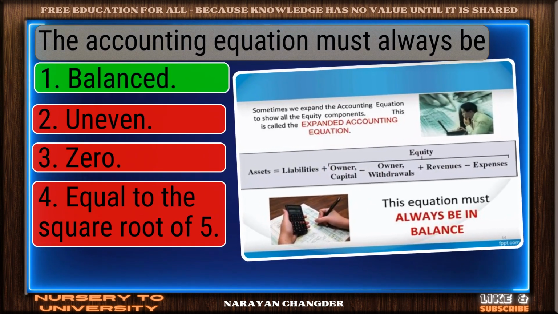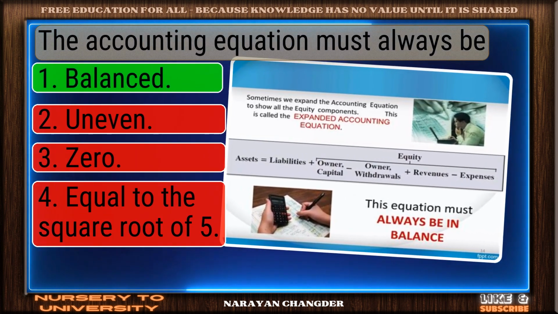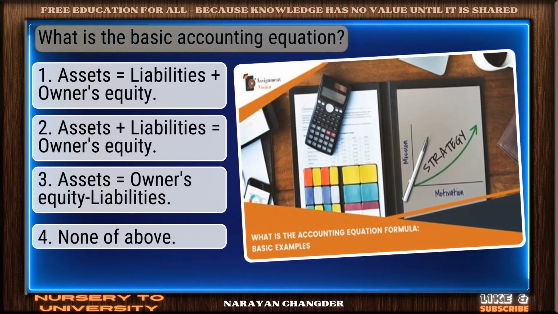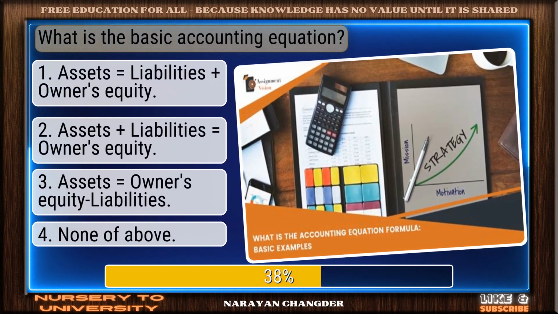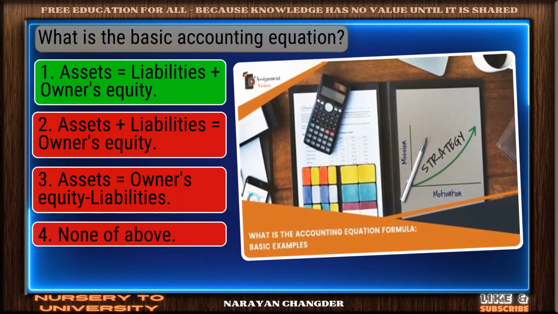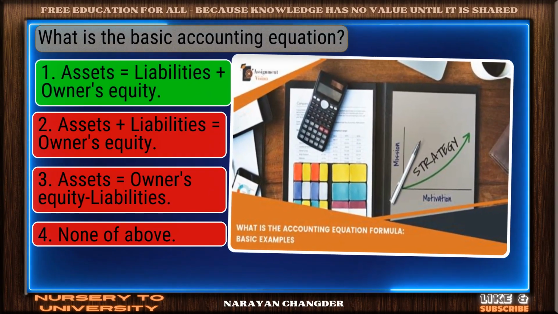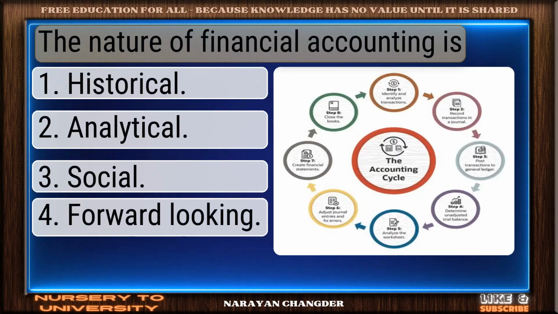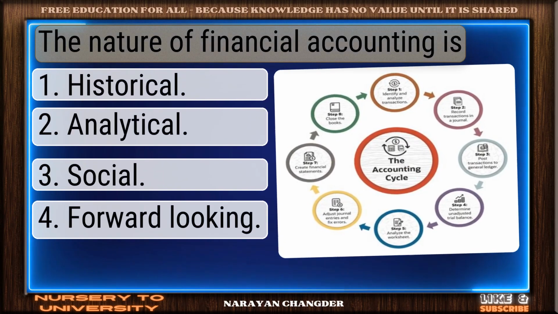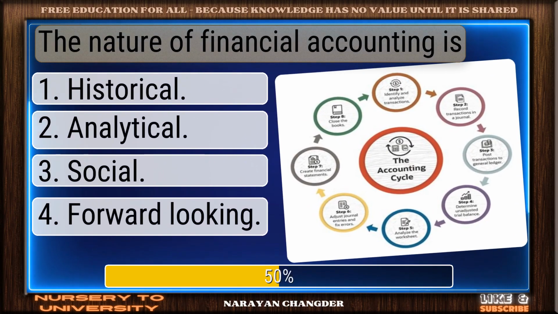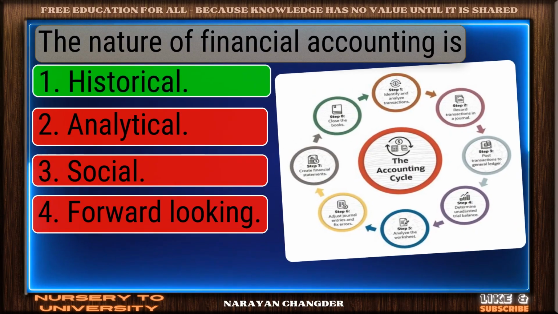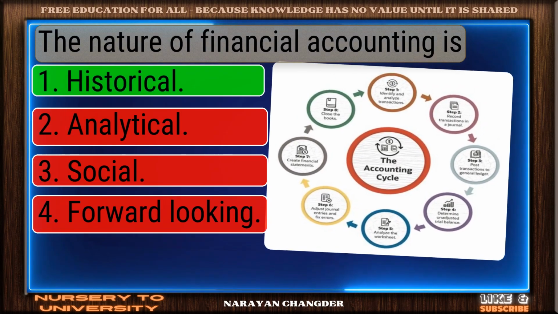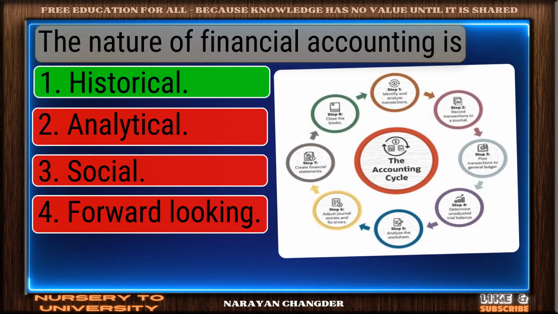You're right. Balanced is the correct answer. What is the basic accounting equation? Strong choice. Assets equal to liabilities plus owner's equity is the right answer. The nature of financial accounting is. Correct response. Historical is the most accurate answer.